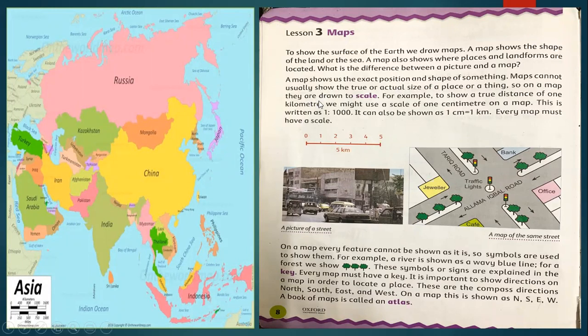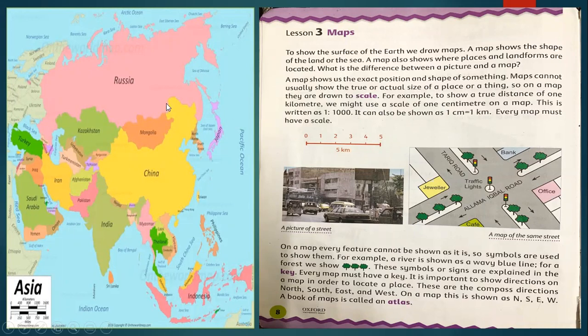Maps cannot usually show the true or actual size of a place or a thing. Suppose in this picture, this is not the actual size, it's just showing the shape and location of Russia. But the actual size, the area covered by this country, is very large. As you know, Russia is the largest country in the world.